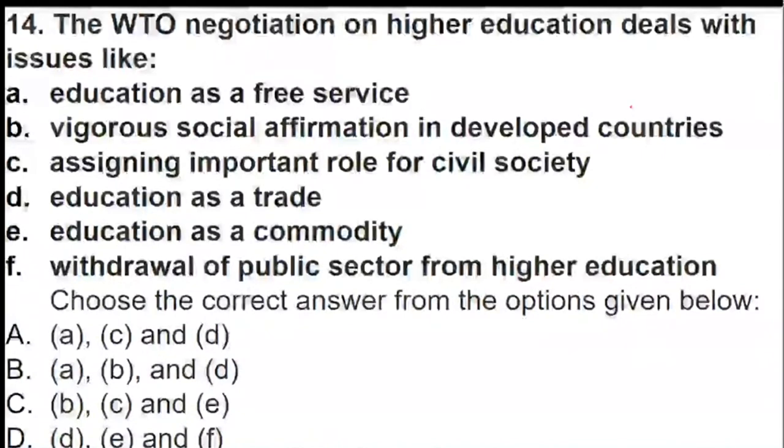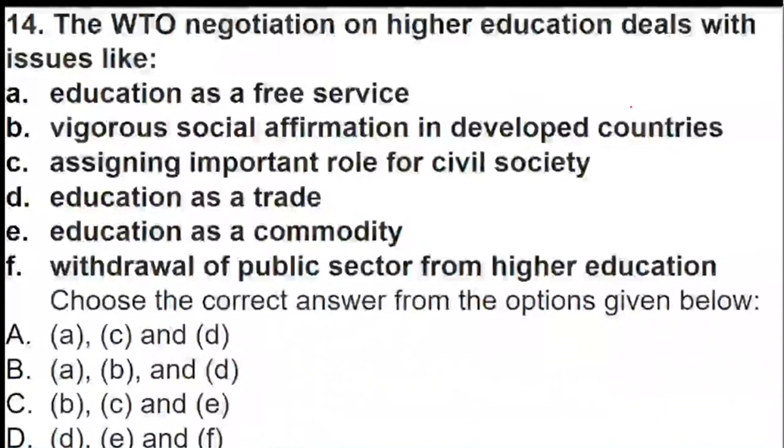Okay, now coming to question number 14. The WTO negotiation on higher education deals with issues like what? So there are certain issues which have to be dealt with respect to higher education. What are these issues? They have given us the following list. We have to read the list and understand.